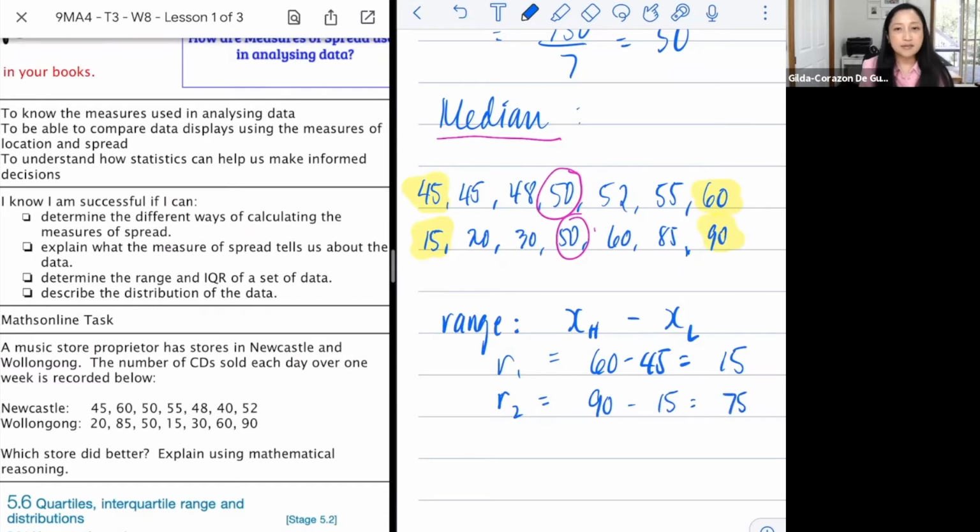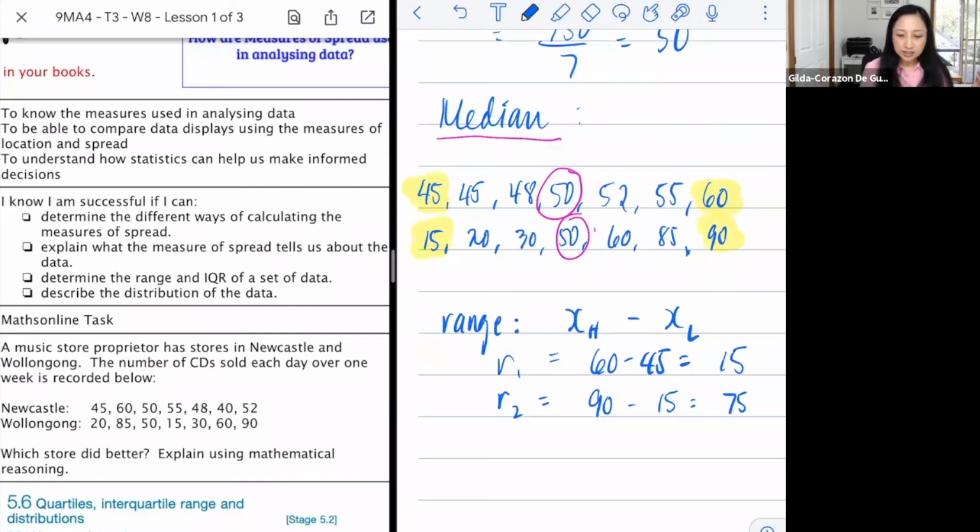What can you say about the two sets of data? Which one is better? Is the one with a smaller range better, or the one with a higher range? The second one is more spread. Which one do you think would be better? Do you want something that's more predictable when you're selling stuff? Or the second one, which would be unpredictable, because sometimes you get lucky, sometimes you get unlucky.